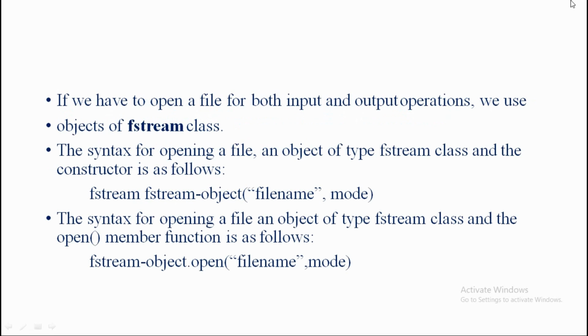And now, after completing input and output by opening a file using the open member function, I already said maybe you want to perform both operations. We can perform such operations by using the class fstream. So if you have to open a file for both input and output operations, we need to use the object of the class fstream. We know that the class fstream is derived from both ifstream and ofstream classes. There is no doubt.